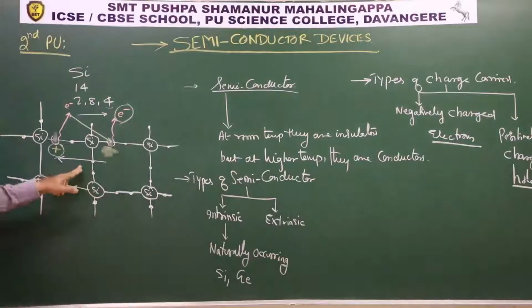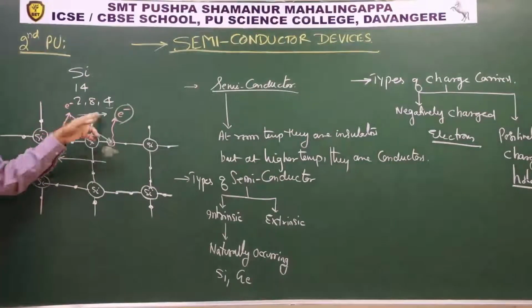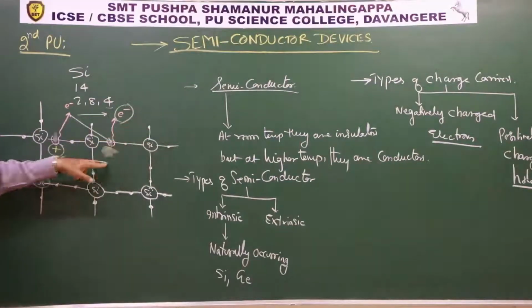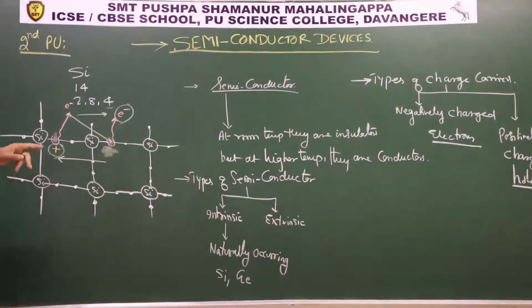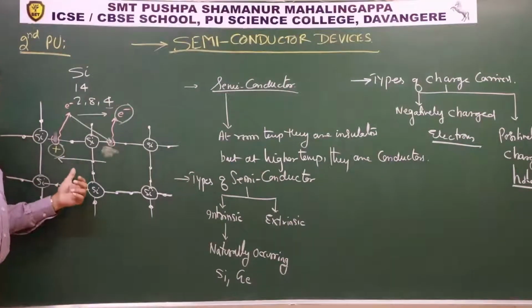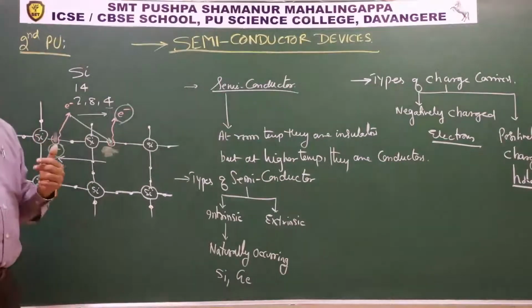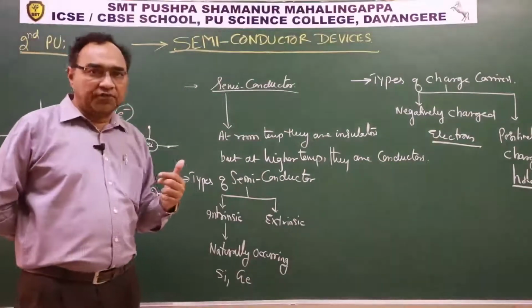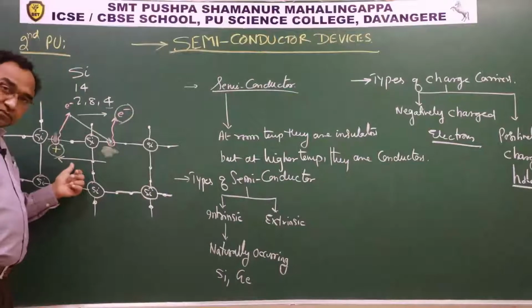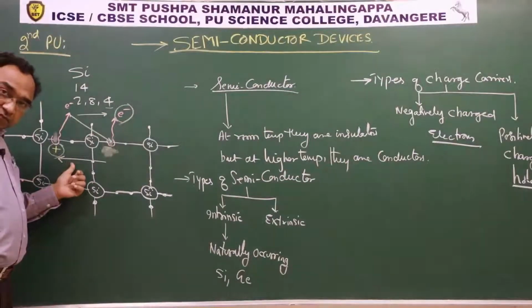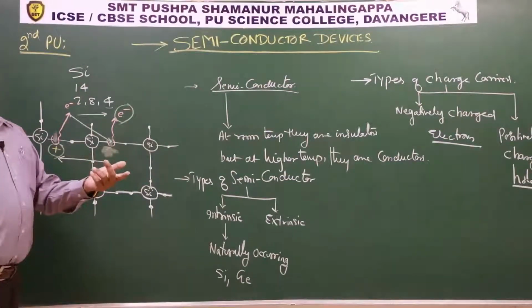Observe here. Electrons are moving this way, holes are moving this way, they are in opposite direction. So, virtually speaking, hole current, the current which is because of the holes, is conventional current.